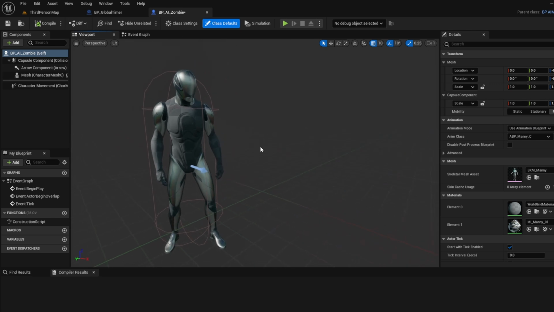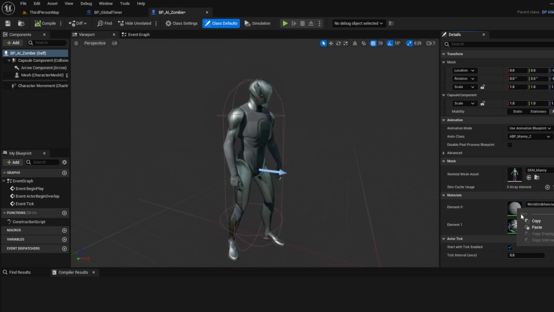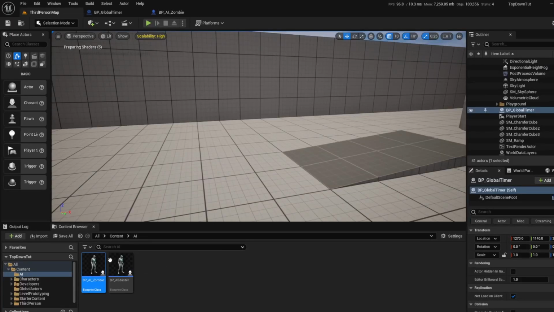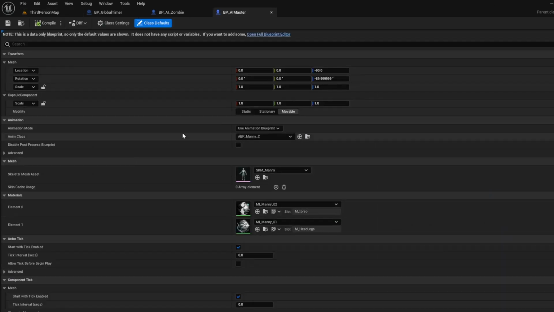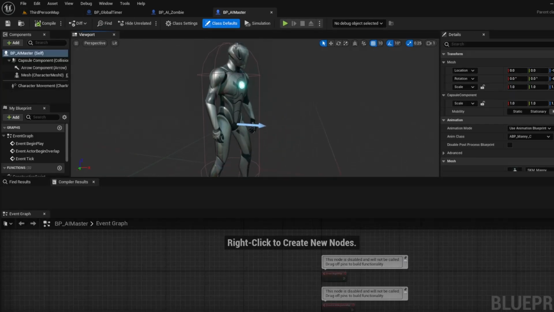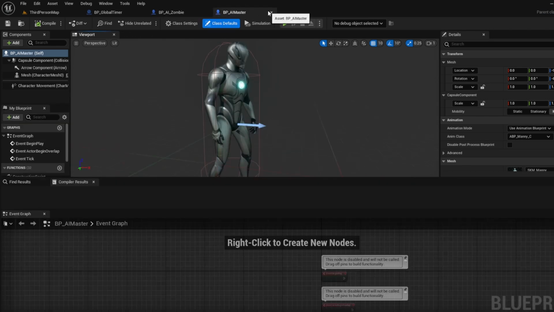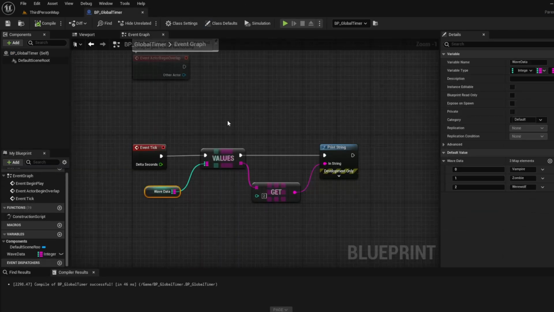So his kind of light thingy there is gone, right? I'm going to copy that and paste it onto this one. So he's just got the basic world grid material. We'll be able to see that he looks different if you look at these two. If you look at this guy, open that. He's shiny, so that's the master. The zombie is not. That's the only difference between them.